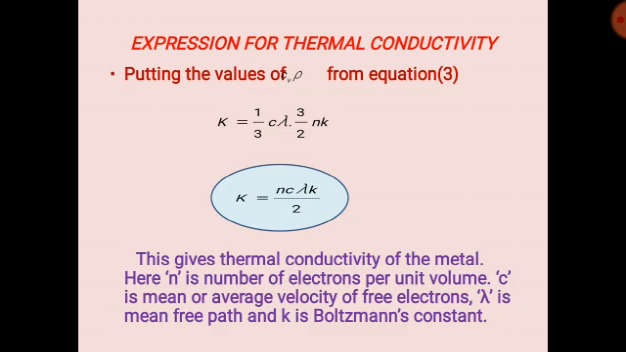This gives the thermal conductivity of the metal. Here n is the number of electrons per unit volume, c bar is the mean or average velocity of free electrons, lambda is the mean free path and k is the Boltzmann constant. The small k on the right hand side is the Boltzmann constant, and the capital K on the left hand side is the thermal conductivity of the metal.